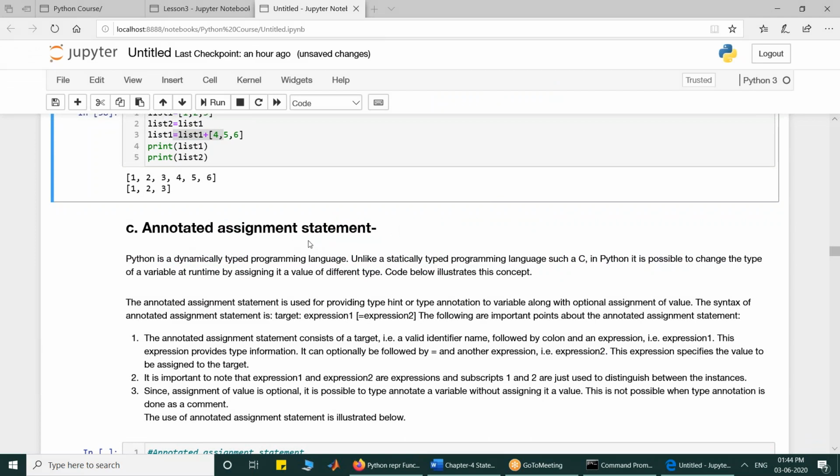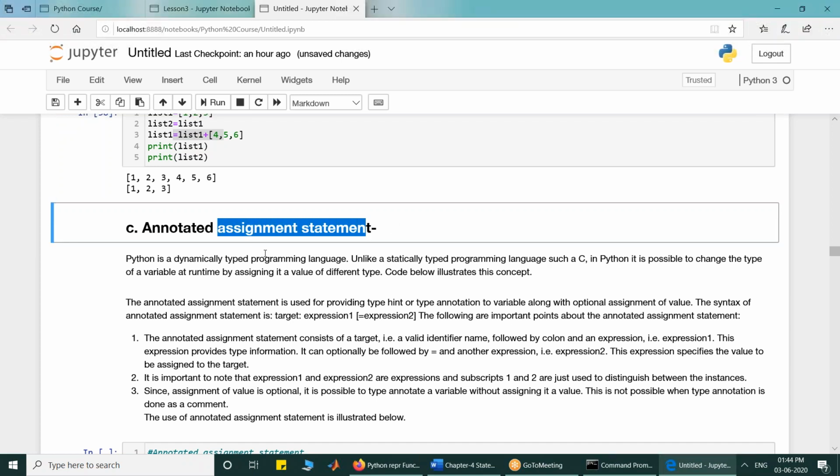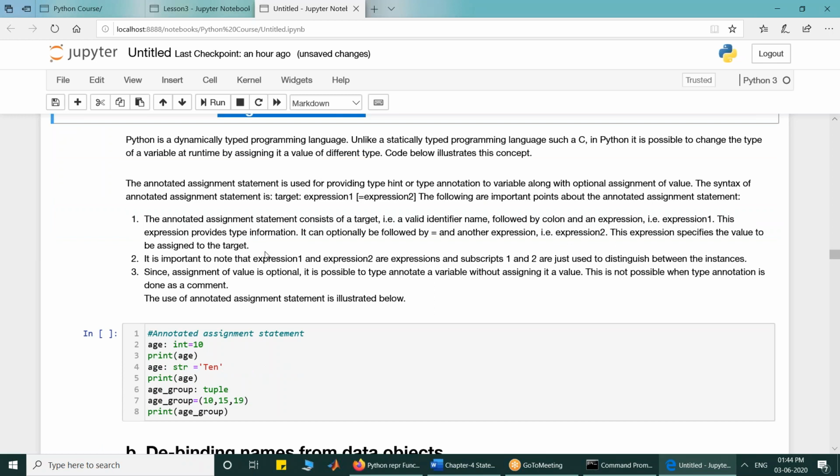Okay, so look at annotated assignment statements. Now we have already discussed that Python is a dynamically typed language. So we keep on creating the data objects, we keep on associating identifiers with them, we keep on changing them. Sometimes we need to keep track of what is the current data type which is associated with the identifier. No declaration in this case is done. Remember, it is not like a statically typed language where you declare the identifiers and then assign the values to them. Here identifiers are associated with your data objects.